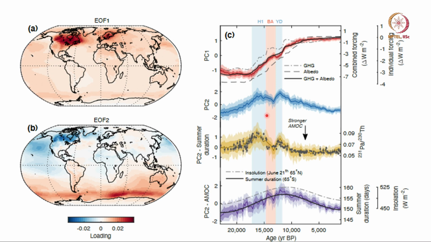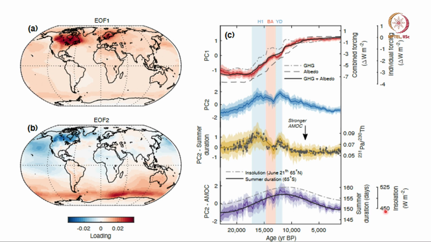And you must also remember, in addition to the changes in ocean circulation, greenhouse gases and melting of ice, there was also an increase in incoming radiation from around 150 watts a meter squared to around 160 watts a meter squared, and also the duration of summer changed.